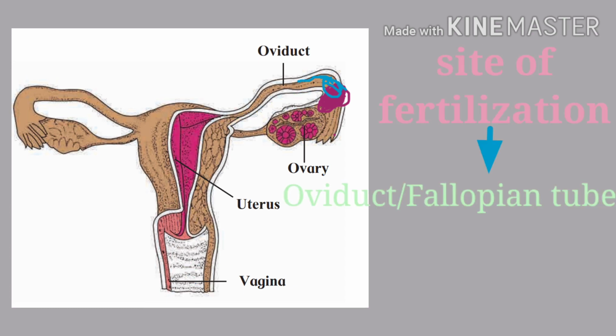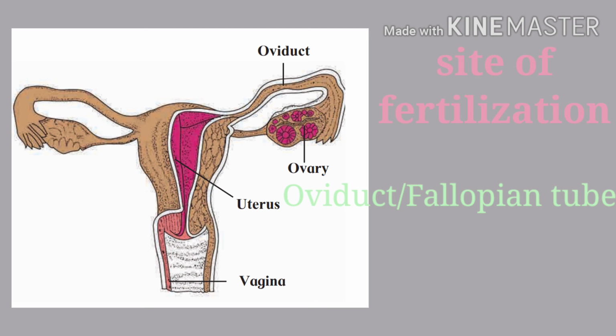So this fertilization happens in the oviduct, or you can remember fallopian tube, it's the same thing. So fertilization or fusion of male and female gametes happens in the oviduct of the female.